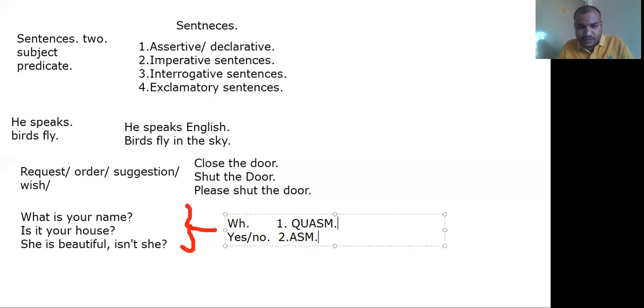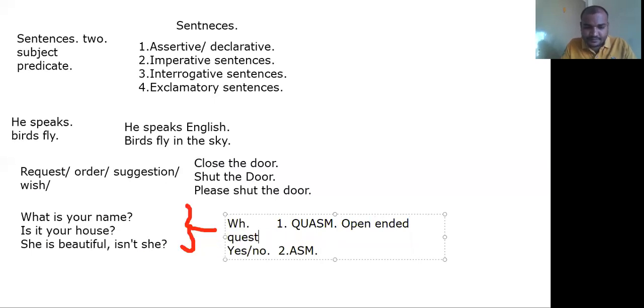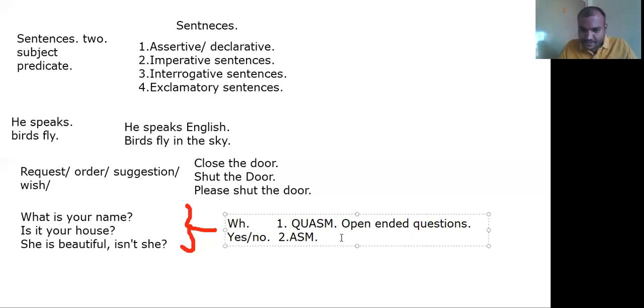QUASM method questions are also known as open-ended questions. Is there any full form for QASM? Yes, I'll tell you. ASM method questions are also known as closed-ended.